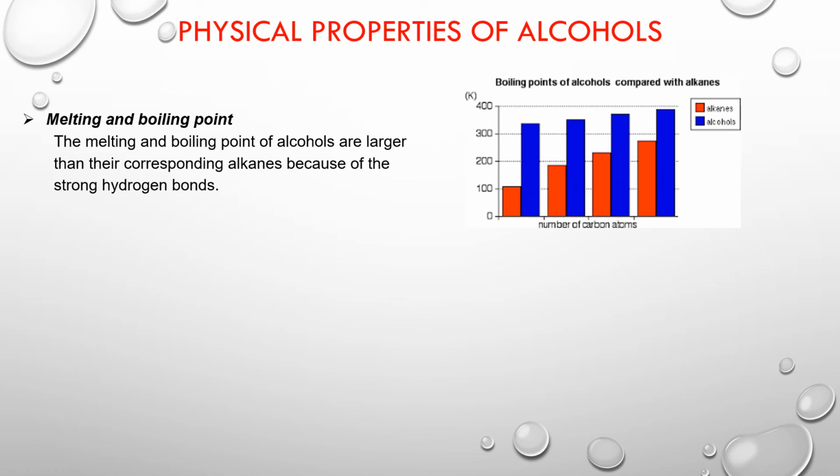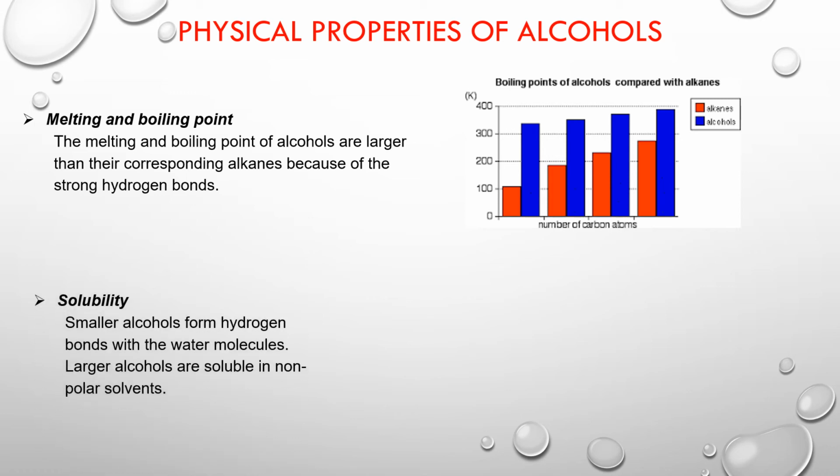Alkanes are non-polar, that means they contain induced dipoles, which is why their boiling point and melting point will be quite low. On the other hand, alcohols contain hydrogen bonding, and that is the reason why the boiling points of alcohols are quite high. The next property of alcohol is their solubility in water. Smaller alcohols can form hydrogen bonding with water. Therefore, these smaller alcohols are readily soluble in water.